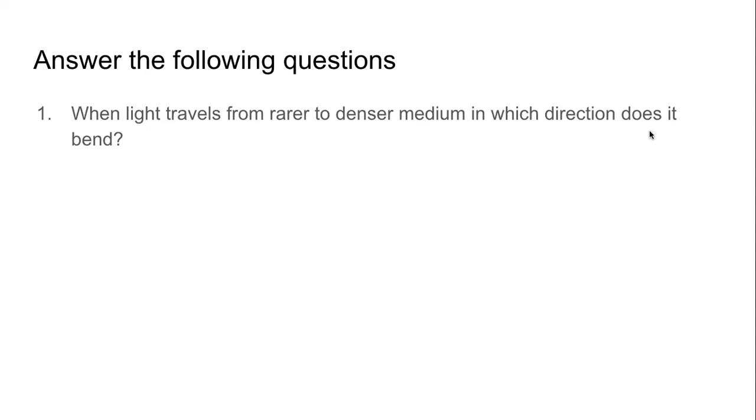Chand, correct answer. Alfia, wrong answer. The correct answer is when light travels from rarer to the denser medium, it bends towards the normal. When we say direction, we have to tell the side. Aman, wrong answer. If you say that the answer is normal, that's a wrong answer.